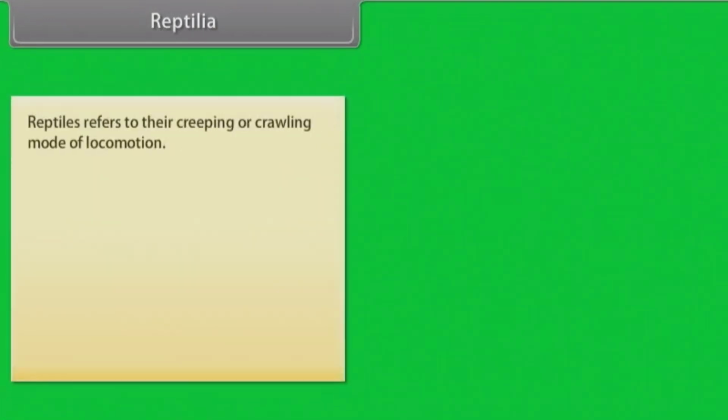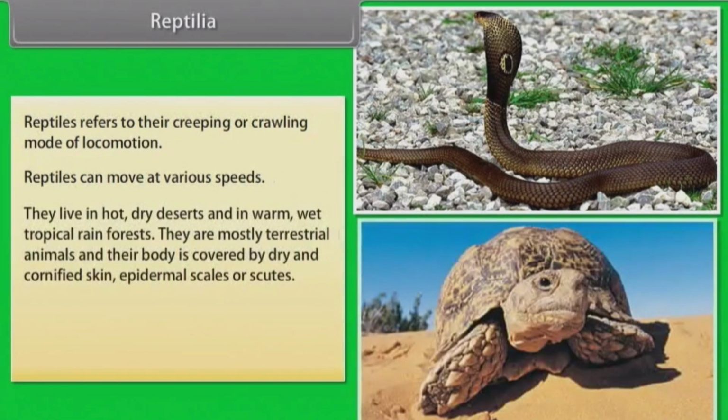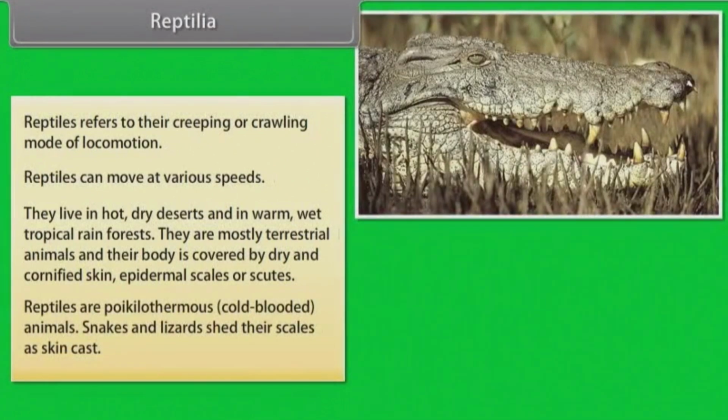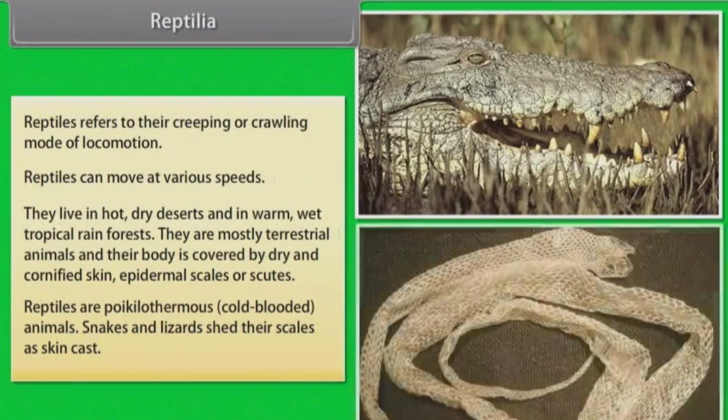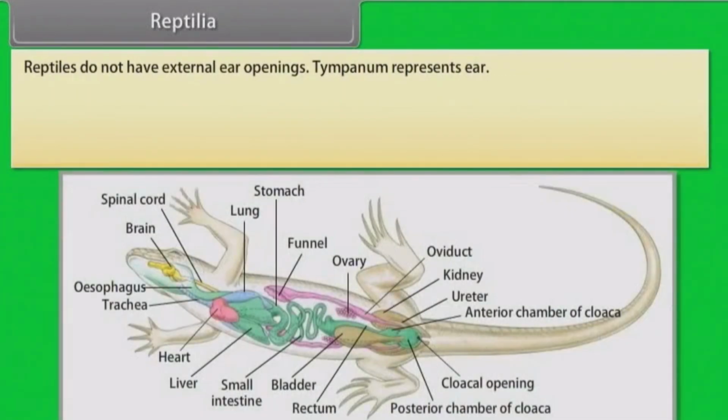Reptilia. Reptiles get their name from their creeping or crawling mode of locomotion. Reptiles can move at various speeds. They live in hot, dry deserts and in warm, wet tropical rainforest. They are mostly terrestrial animals and their body is covered by dry and cornified skin. Epidermal scales are scutes. Reptiles are poikilothermous or cold-blooded animals. Snakes and lizards shed their scales as skin cast. Reptiles do not have external ear openings. Tympanum represents ear. Limbs, when present, are two pairs.